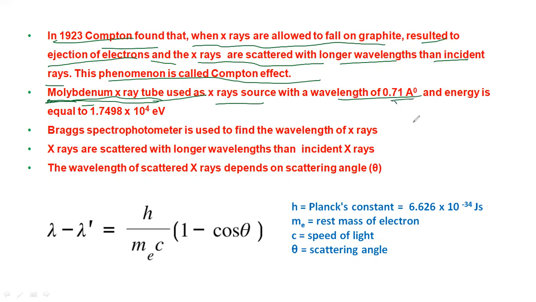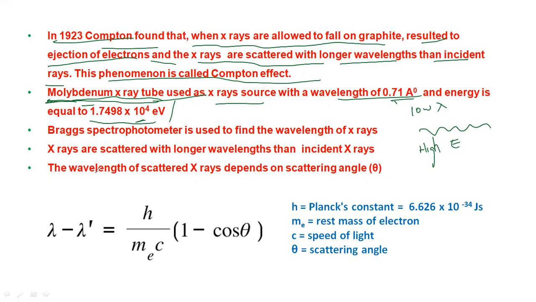See here, 0.71 means very less wavelength, very low lambda. That means high energy. So that is the case here. X-ray means high energy. How much energy? 1.7498 into 10 to the power of 4 electron volts. 10 to the power of 4 here, so that is a very high energy.